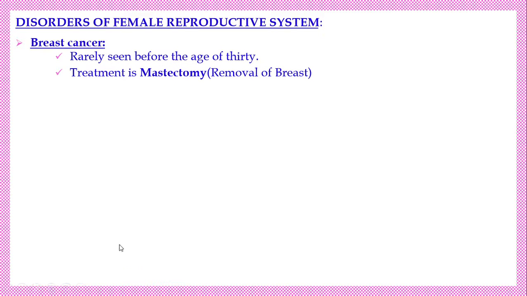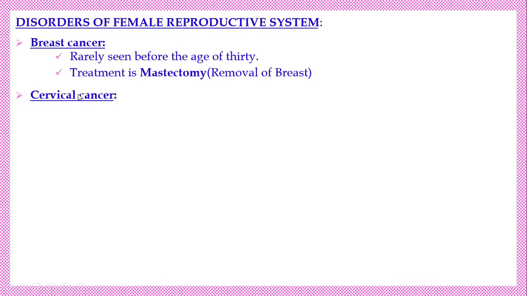Next, the disorders in the female reproductive system. Like the male, in female also there are some disorders that may occur. What are they? See, breast cancer. Nowadays it is more common, rarely seen before the age of 30. In the earlier period of the lifetime of the female it does not occur, but most probably over the age of 30 it may occur. Treatment is the mastectomy, that means the removal of the breast by surgery.